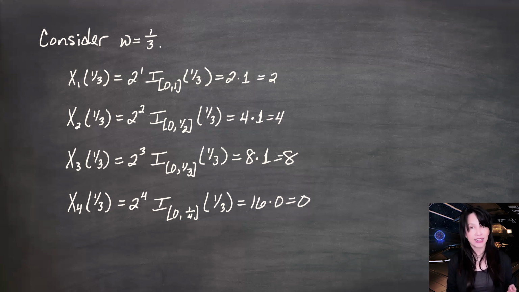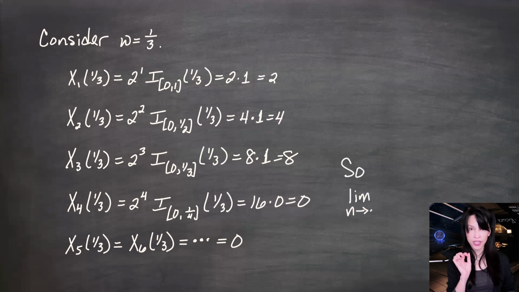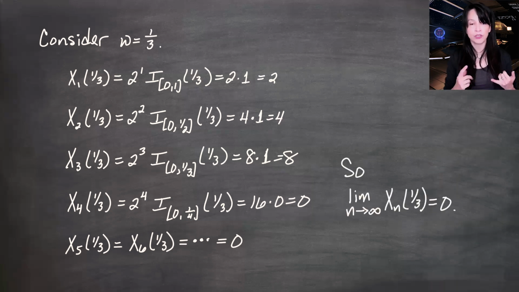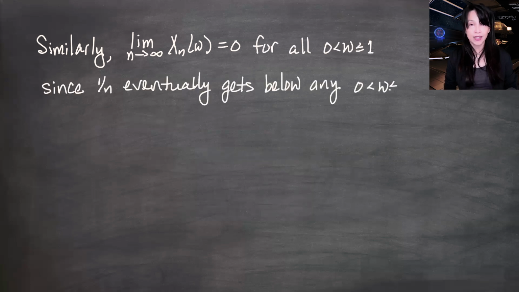And for X5 and X6, that interval is going to keep shrinking down towards 0, and it's never going to include 1/3 again. So we have a sequence here. For this fixed omega, we have a sequence of real numbers. It's 2, 4, 8, 0, 0, 0, 0, 0, 0, 0. The limit is 0. And this limit is going to be 0 for every little omega between 0 and 1, including 1, but not including 0. We'll look at that separately in a moment.